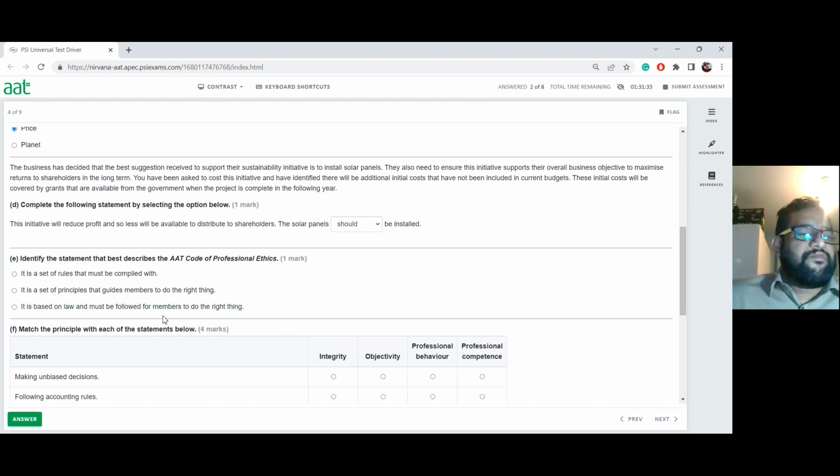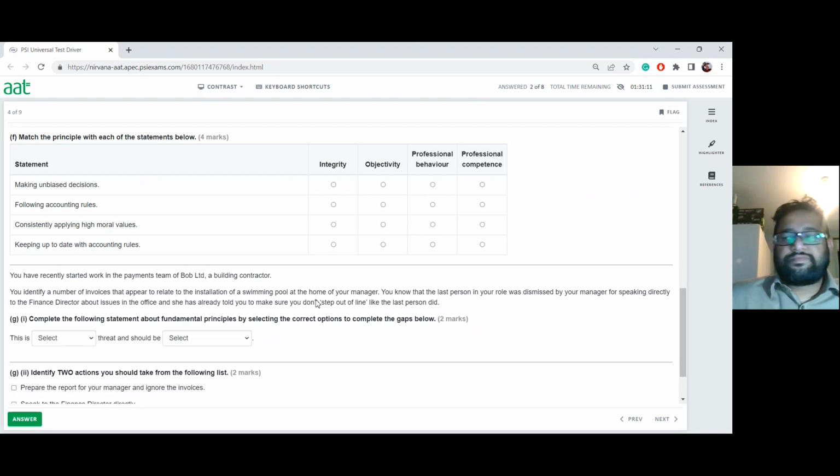It's based on law, must be followed for members to do the right thing. I know they want to do the right thing, but this is not a law. This is not like the Data Protection Act. This is not like the Equalities Act. This has nothing to do with that, because it's just a guide, a set of principles that guides the members to do the right thing. So that is the right answer.